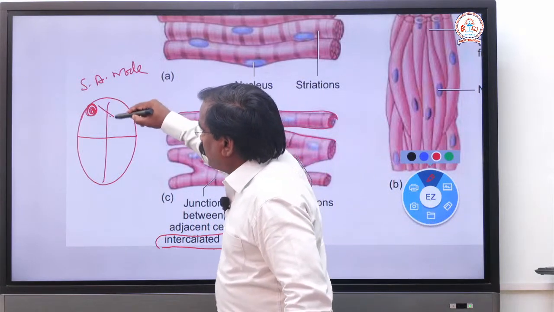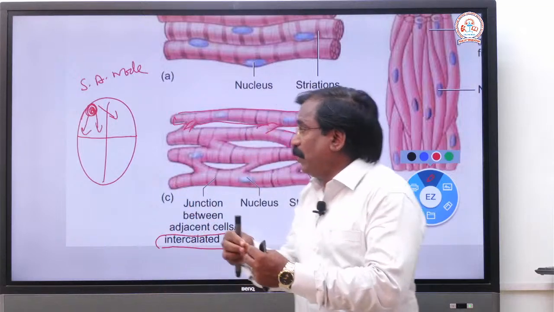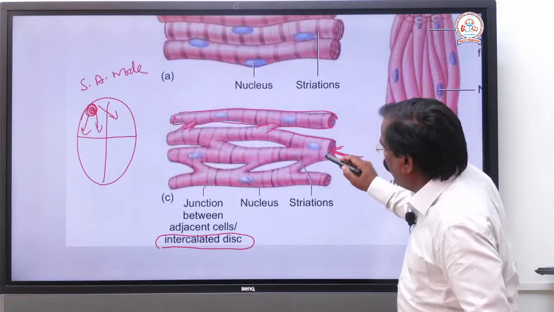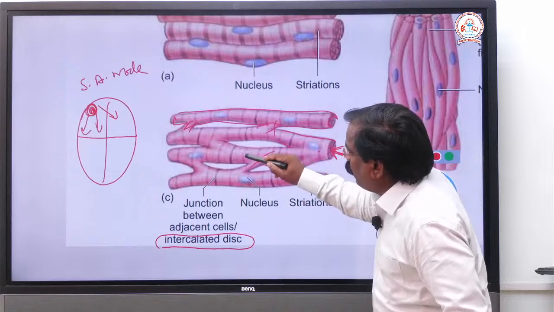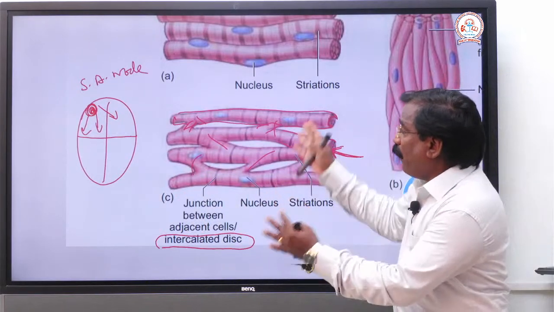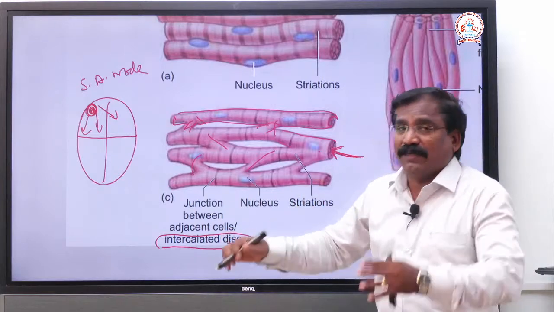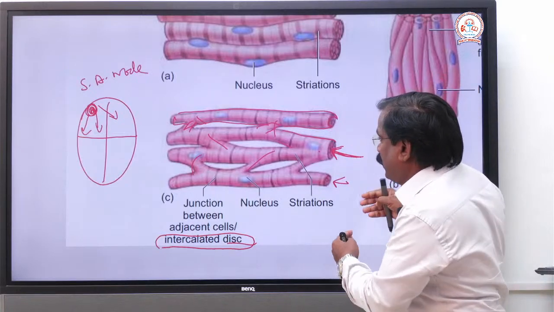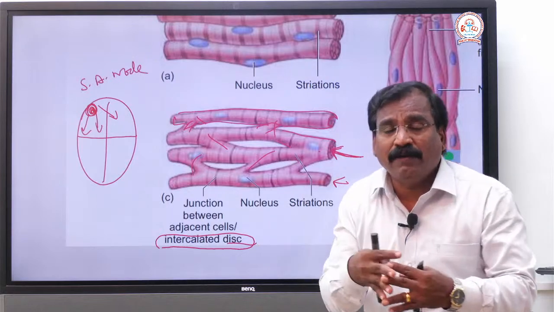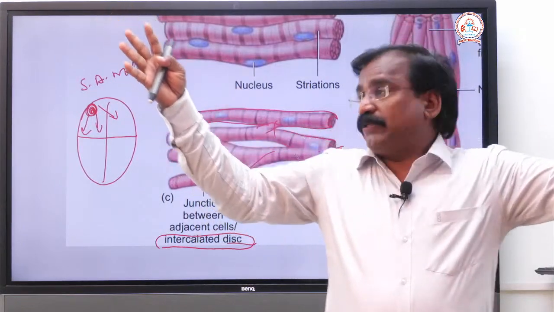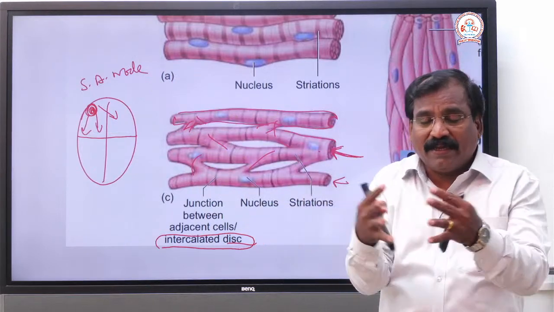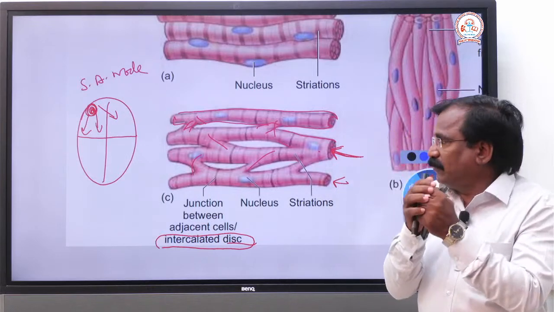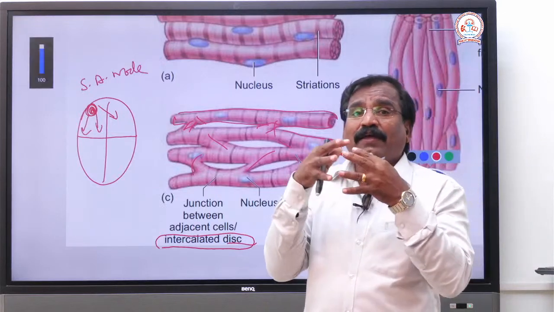That is passed to one muscle fiber and spreads to all the muscle fibers because they are interconnected, so that the heart unitedly contracts and relaxes.